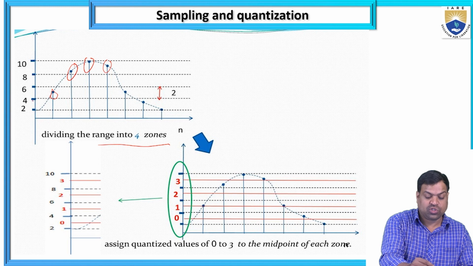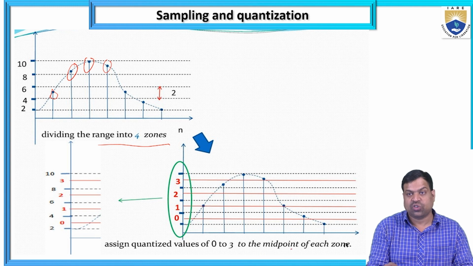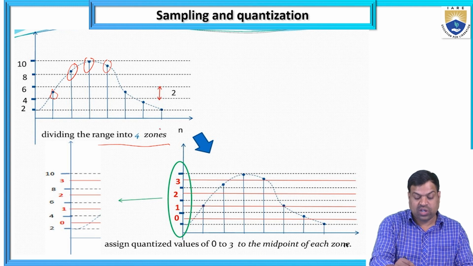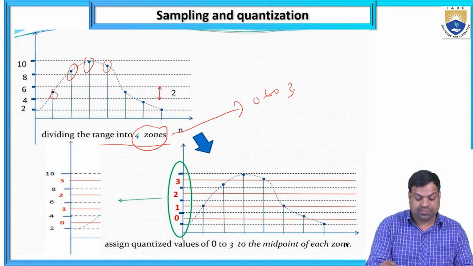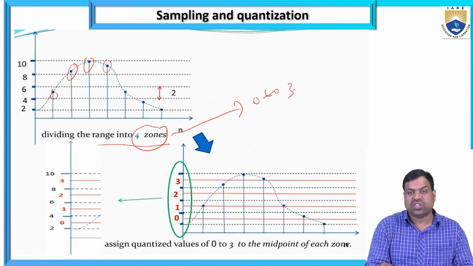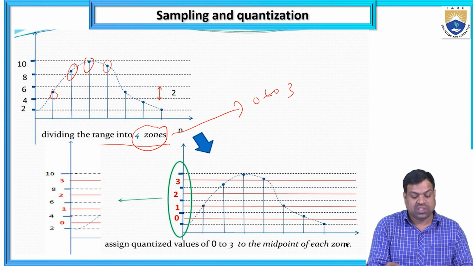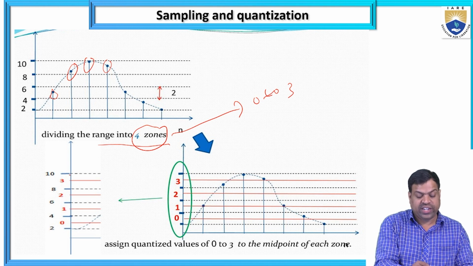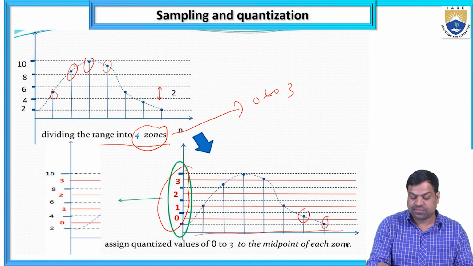So what are the 4 zones? The levels are 2, 4, 6, 8, 10, like this. I'm taking zones and assigning the quantization levels, 0 to 3, to the middle of each. So the 4 zones are 0 to 3, total 4 zones. I'm converting to the zones. So 2, 4, 6, 8, 10 are the levels, and 0, 1, 2, 3 are the zones. So it is amplitude with the number of samples.